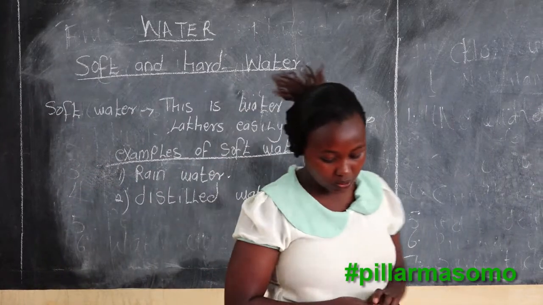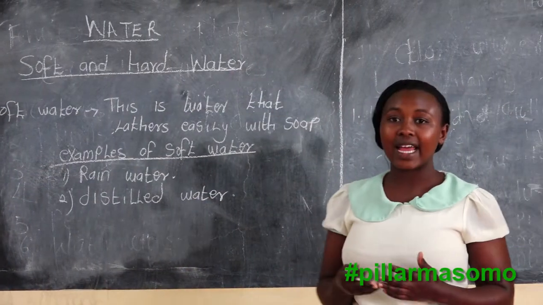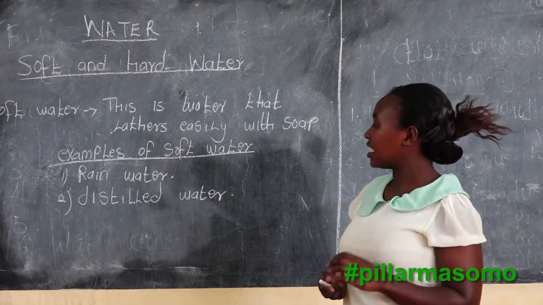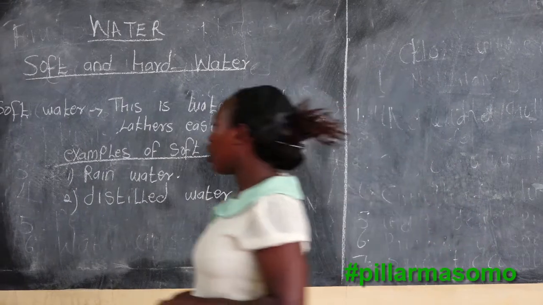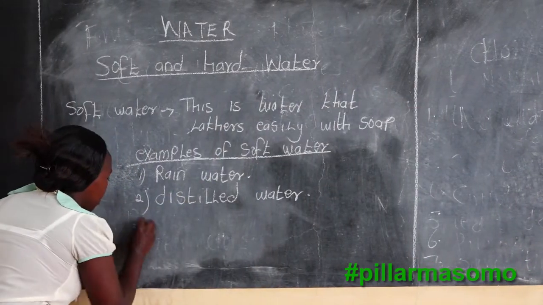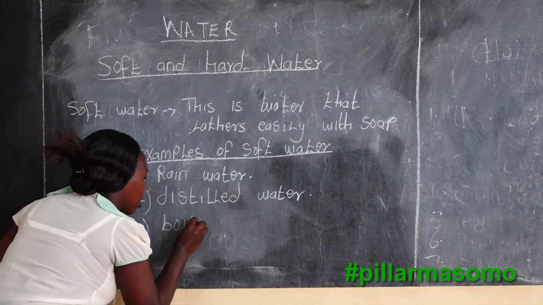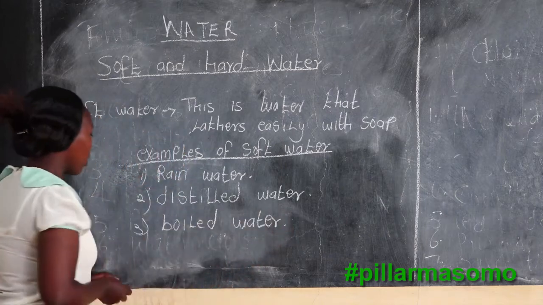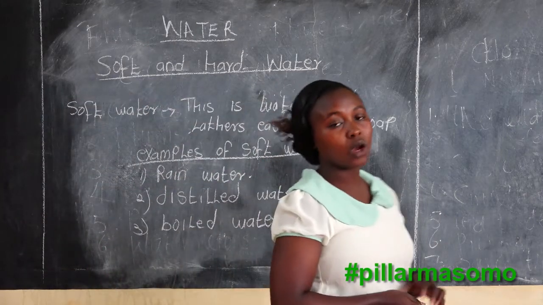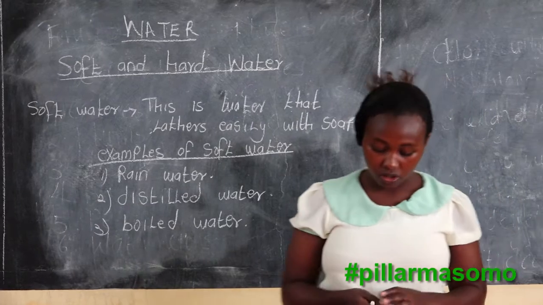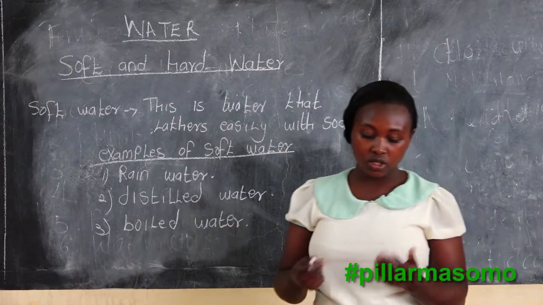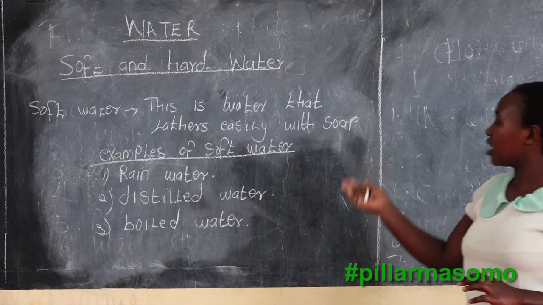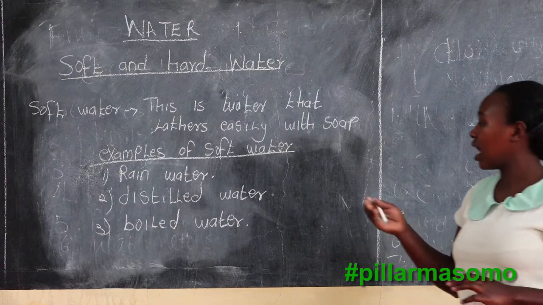Distilled water is the water that we buy, packed in bottles. And you also have boiled water. With boiled water, one removes germs and also makes it soft. So examples of soft water are rainwater, distilled water, and boiled water.